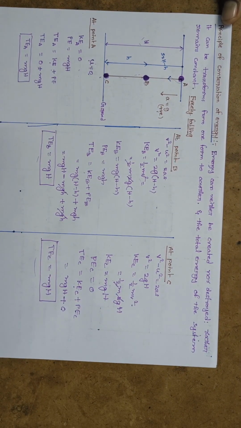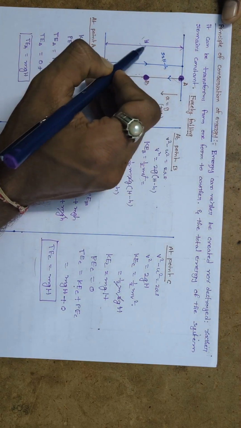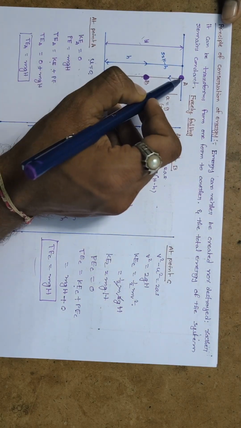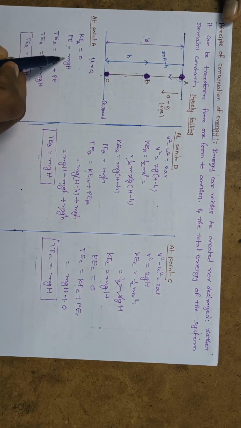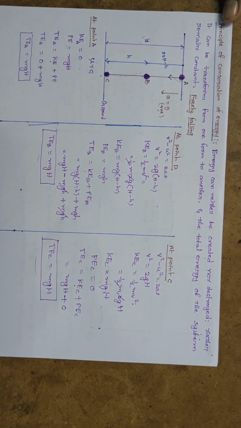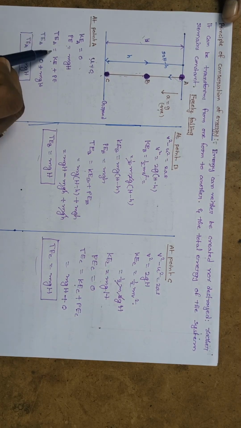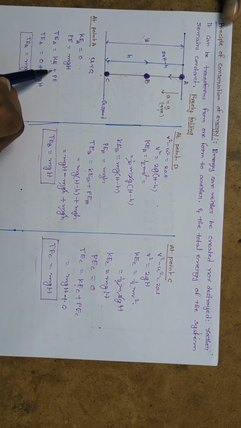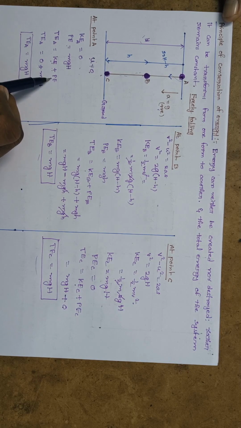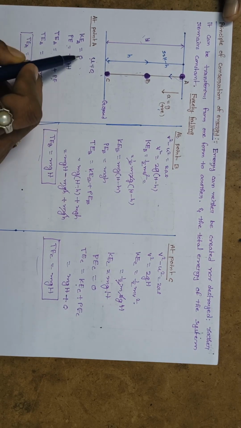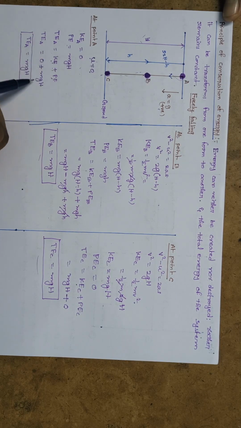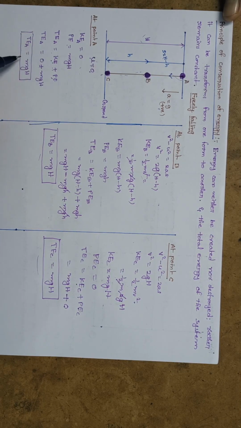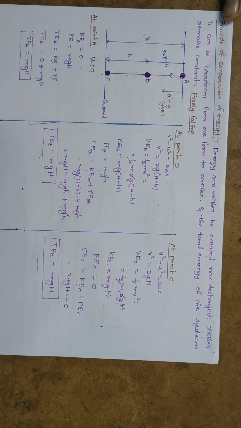Now coming to the potential energy, due to this vertical height, the body has only potential energy, that is PE equals mg into capital H. So the total energy means the combination of kinetic energy plus potential energy. Kinetic energy value is 0 plus potential energy value is mgH. So the total energy is equal to mg into capital H.